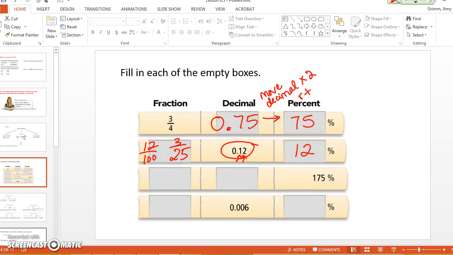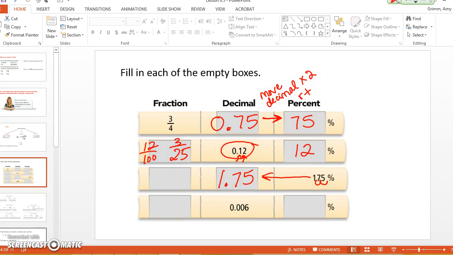How am I going to change this percentage back to a decimal? Dominic. To the left. It's just the opposite, right? If this is moving it to the right, then now I want to move it to the left. So the decimal point's right here, and move it 2 times. So I get 1.75. Okay, how do I change that into a fraction?